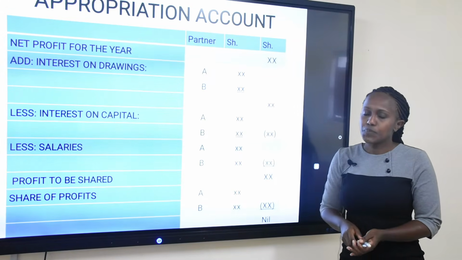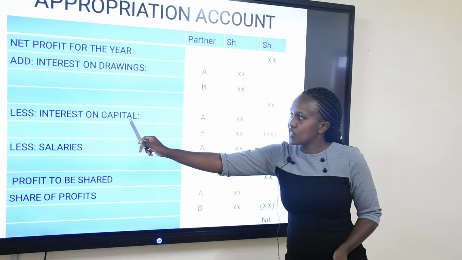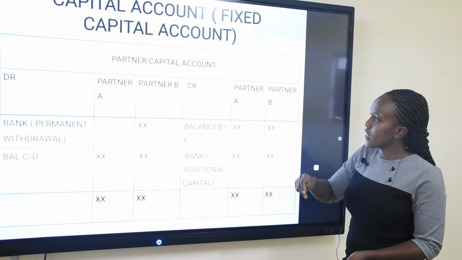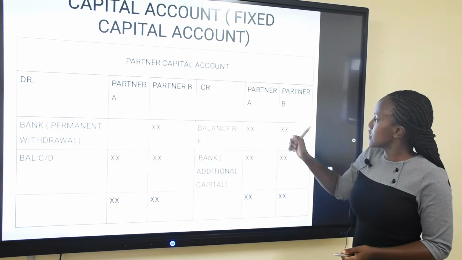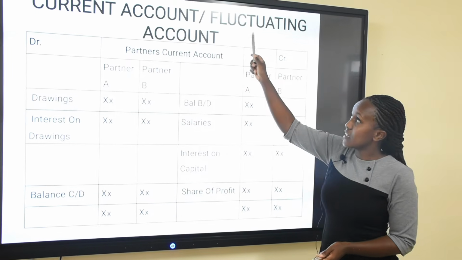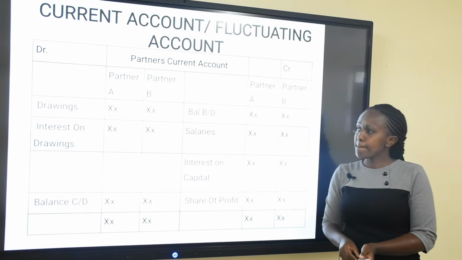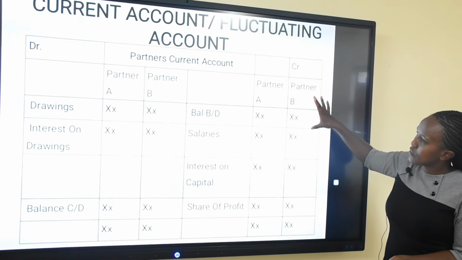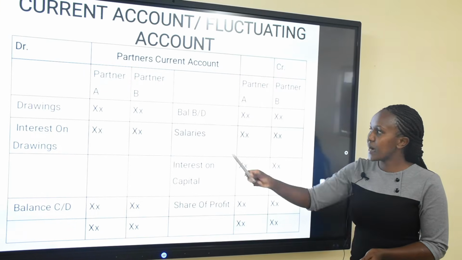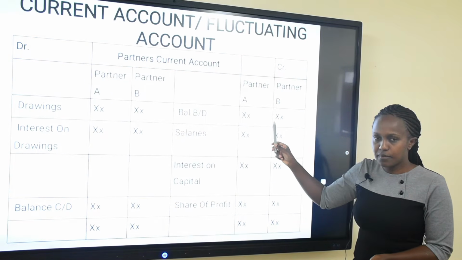Now, once you have done this, these three items, the interest on drawings, the interest on capital, and the salaries, have to be posted to the current account. So this brings us, let me first of all show you the current account. This brings us to this current account, or what you call the fluctuating account. Now, this account, we have posted here some balances brought down. These are the balances at the beginning of the year.